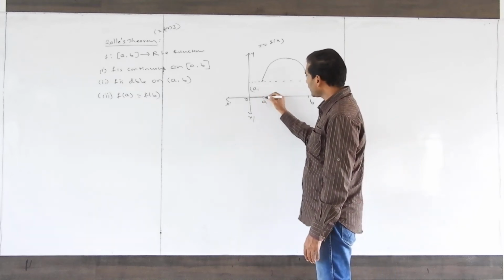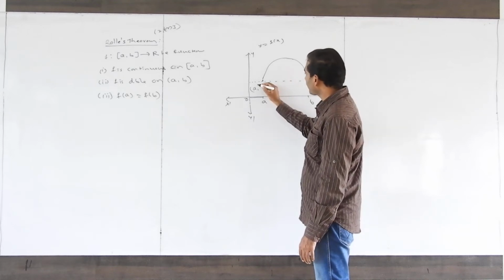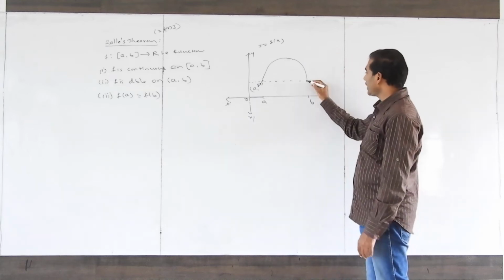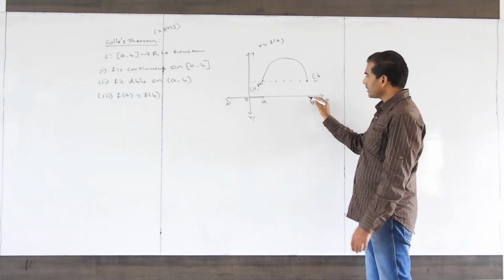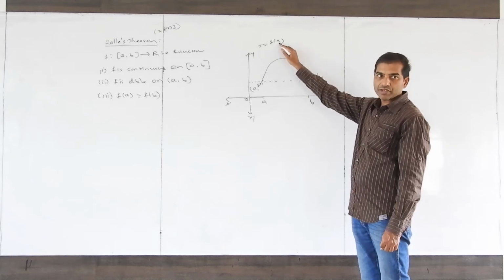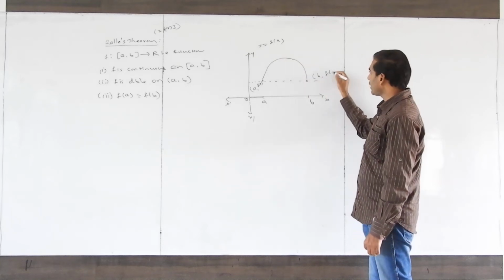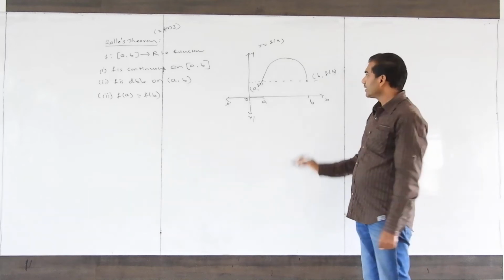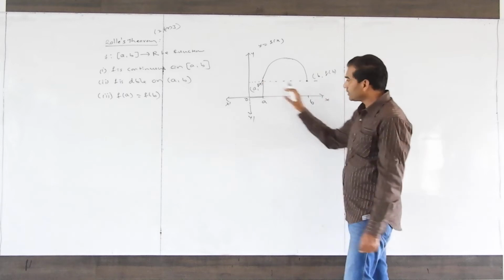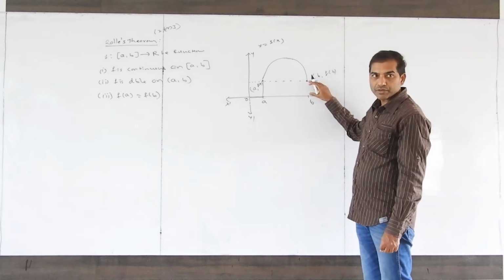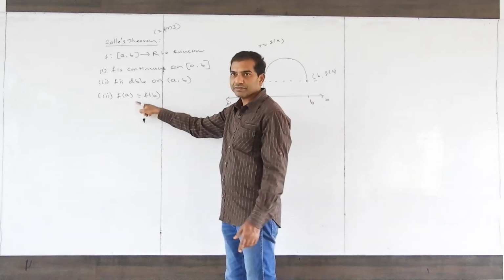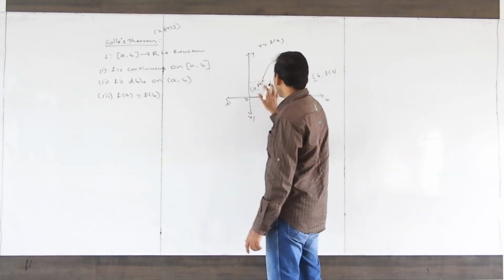What is the y coordinate? Put x equal to a, f(a). This point: its x coordinate is b. Let's find the y coordinate: put x equal to b in y equal to f(x), f(b) is the y coordinate. This length is f(a) and this length is f(b). Both are equal, so the third condition is satisfied: f(a) equals f(b).